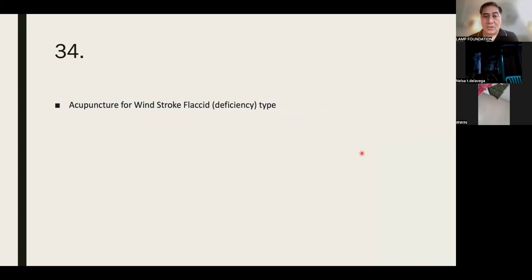Next, wind stroke flaccid type or deficiency type. So this time you need to really do moxa here, indirect moxa, using salt. Ren 8, Ren 6, moxa, and Ren 4. Yes, Ren 4. Easy lang. Okay.